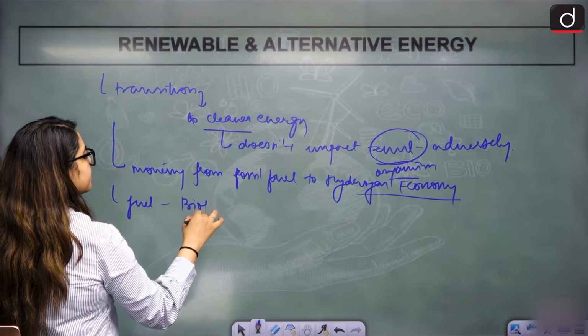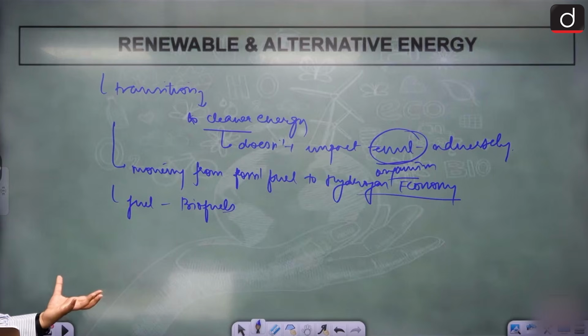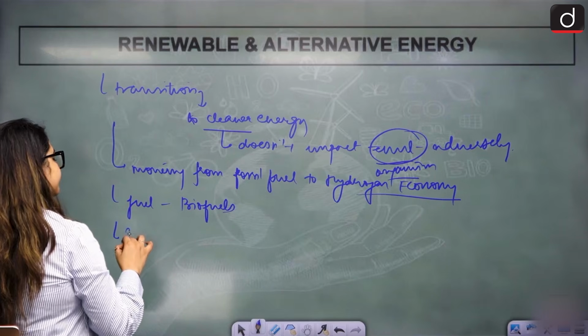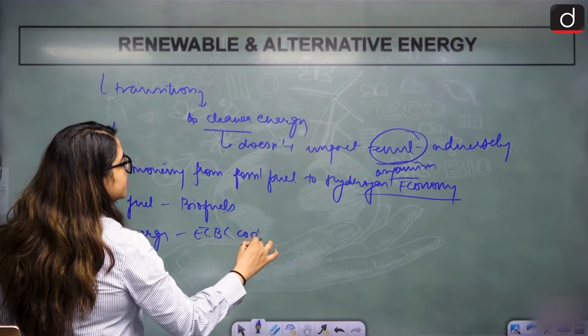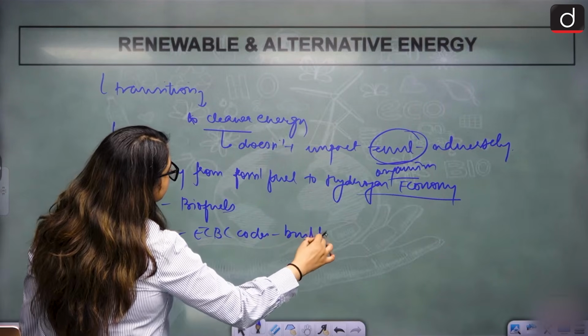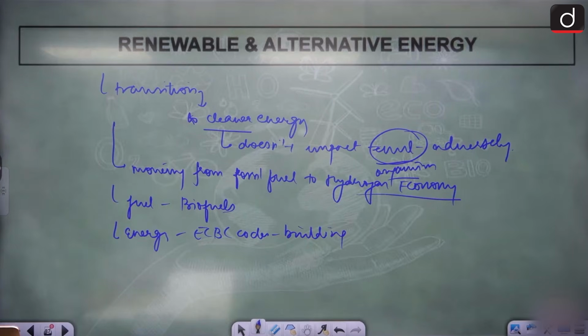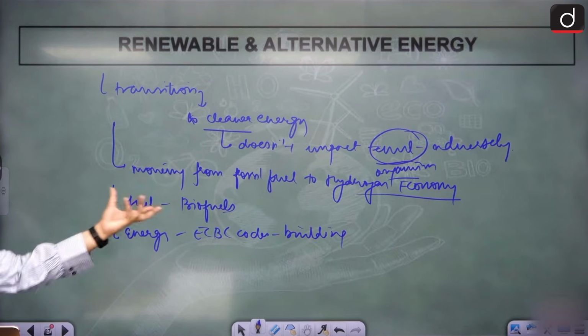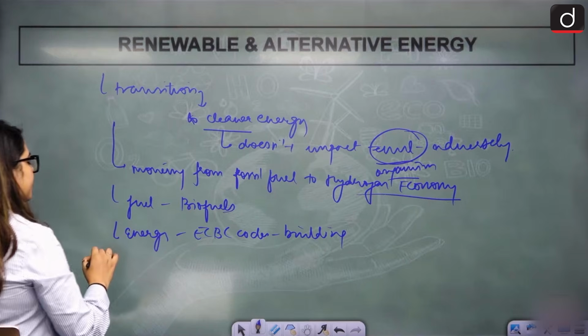For fuel, we are shifting to biofuels, right? And ensuring the buildings we live in are energy efficient, with ECBC codes. Energy efficient buildings, how do we do that? We do that through renewable and alternative energy. Traditional renewable energies are also there.